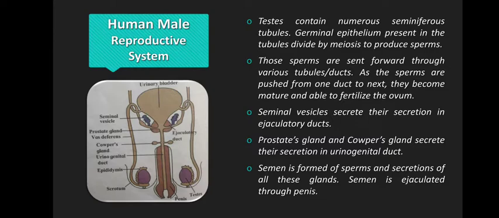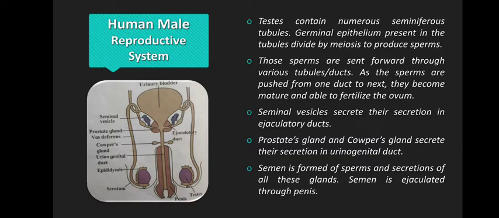So moving on to the next, these testes which are present in the scrotum. And where is the scrotum present? It is outside the abdominal cavity, right? It is not present inside the body. These testes contain numerous seminiferous tubules. Now these tubules have the presence of germinal epithelium. These germinal epithelium cells will divide by a cell cycle called meiosis, and ultimately the germinal epithelium will produce sperms. Two testicles are there, and in the testicles, seminiferous tubules are there.